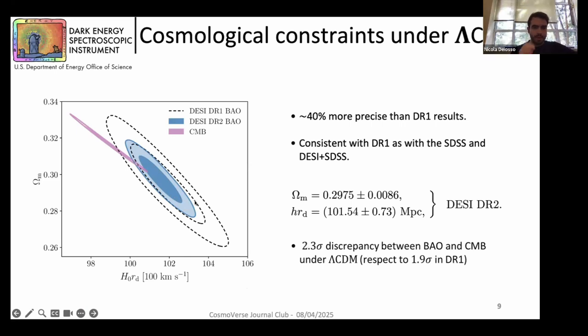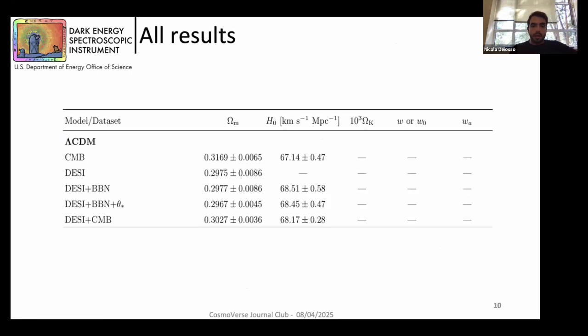So this is the first interesting result from the data release 2 analysis: this tension, which favors lower values of omega m and higher values of H0, is increasing with respect to previous data. And as you can see here, we have a discrepancy between these two parameters.